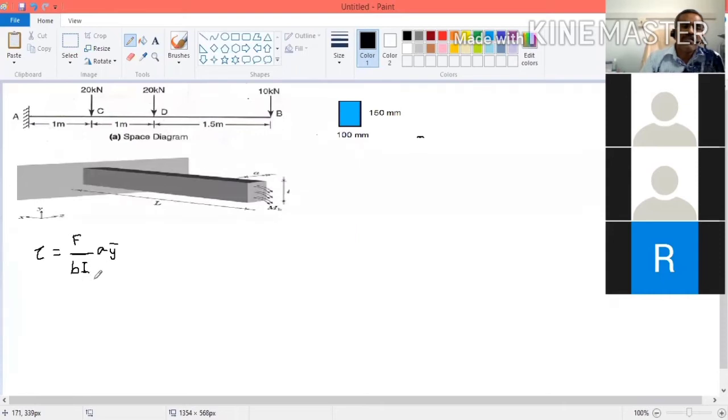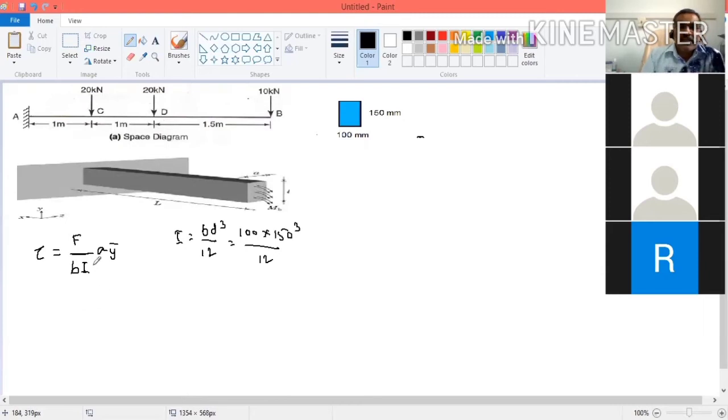How to calculate the value of I? It is a rectangular cross section, so I is equal to B d cube by 12. What is B? 100, into D which is 150 cubed, divided by 12. Now what is A, what is Y? That we are going to discuss.